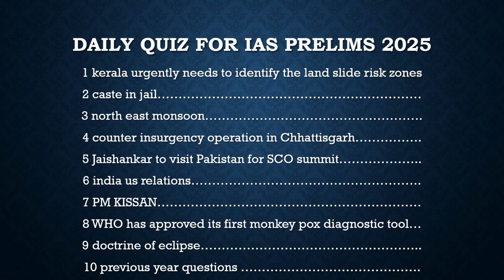The other set of questions which we discuss here is from the static topic. Every day we discuss static topics, and we had started with Indian polity. In Indian polity we have reached fundamental rights, and today we have to discuss Article 13, and in that Article 13 the doctrine of eclipse. So we will derive a prelims-based question from this article and give you the idea how a question could be framed from the static portion also.